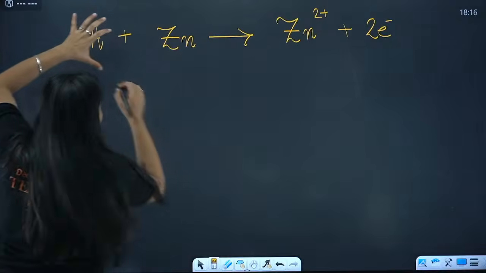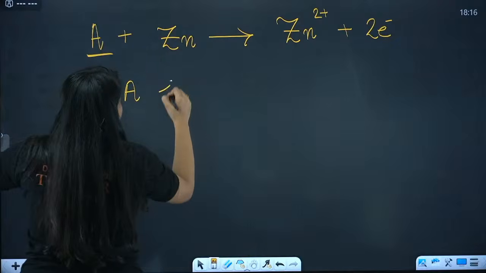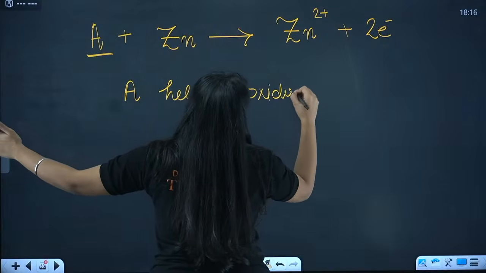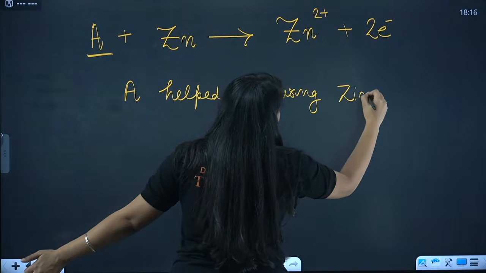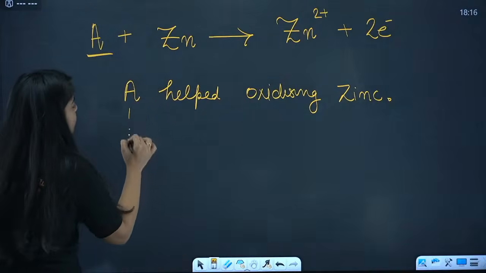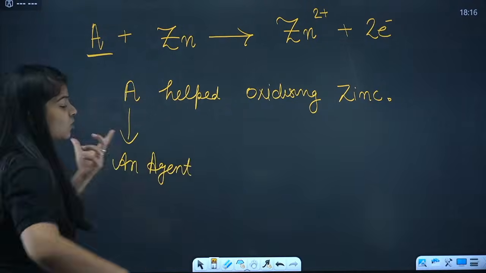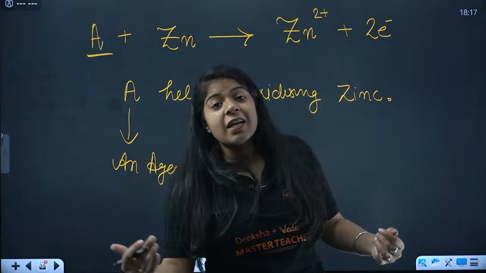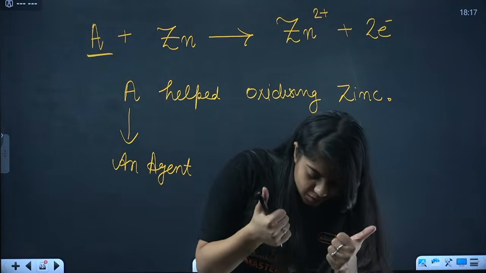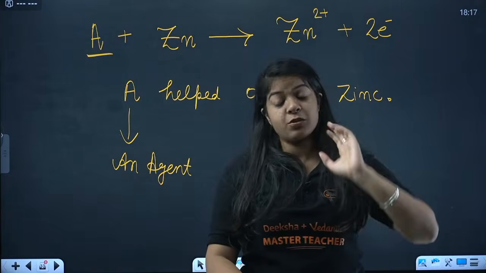This A helped oxidize zinc. So this A becomes an agent that helped oxidize zinc. So then A is my oxidizing agent because it helped to oxidize zinc. Done? Understood? Similarly we have reduction, reducing agent.